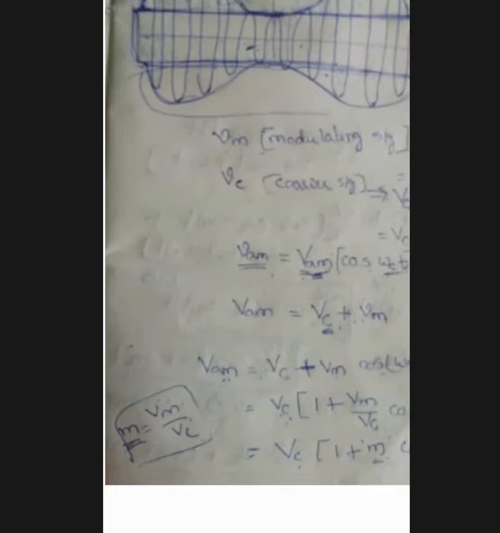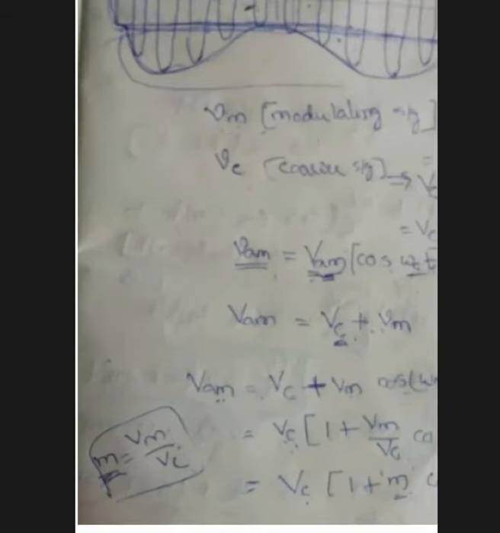Regarding the modulation index, in the next class we are going to learn. Next.